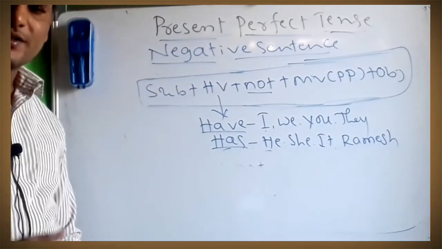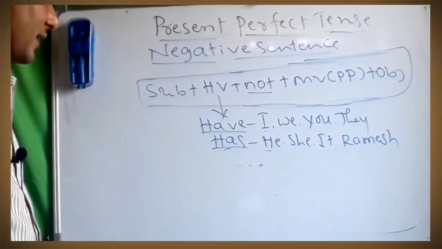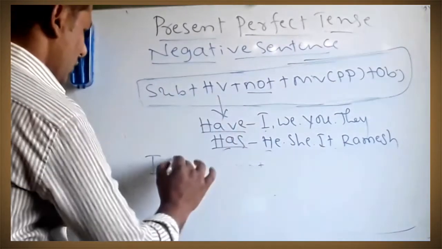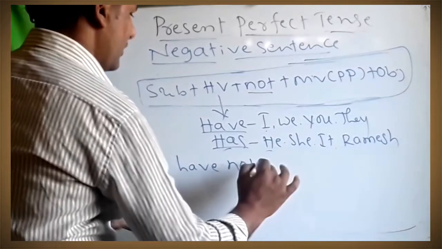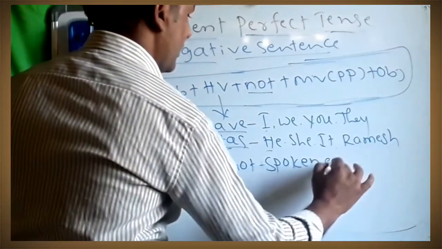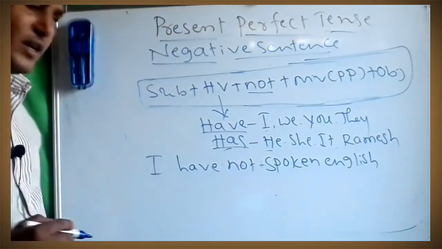In negative sentence, how will you make it? I have not spoken English. I take subject I, next helping verb have, next not, speak will be spoken. I have not spoken English.